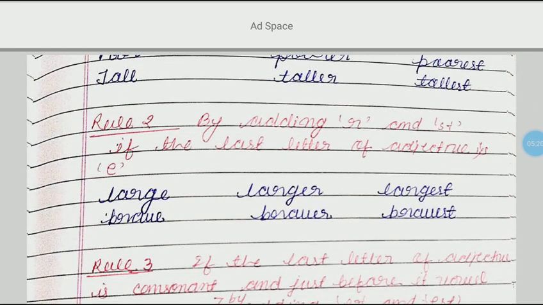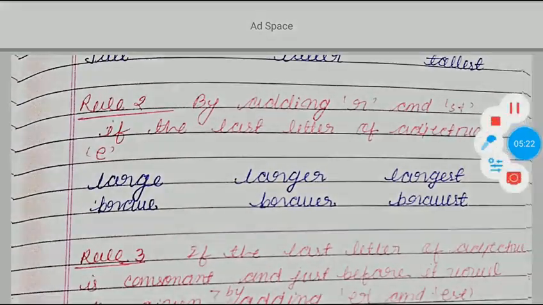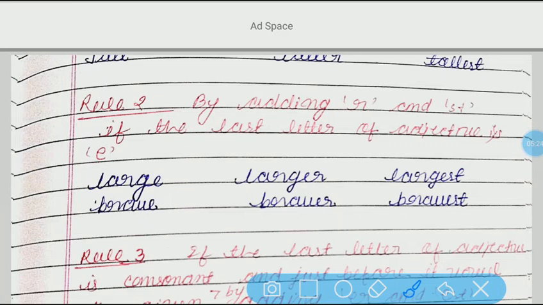Now come to another rule. By adding R and ST. That means if we add R, then we can make it what? Comparative degree. And by adding ST, we can make it what? Superlative degree. But the condition is that the last letter of the adjective should be E. For example, here large.